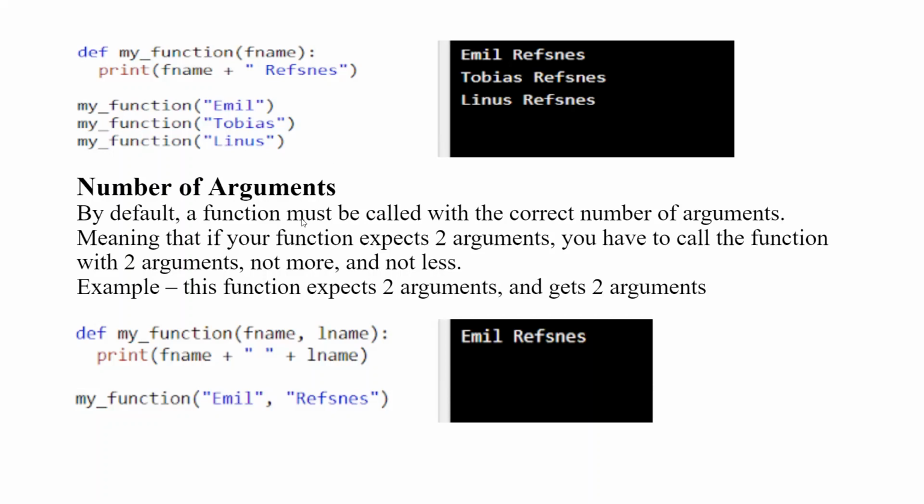Number of arguments. By default, a function must be called with the correct number of arguments, meaning that if your function accepts two arguments, you have to call the function with two arguments, not more, not less. For example, this function accepts two arguments, just like we can see in the example. def my_function(fname, lname). So we have to give two arguments.